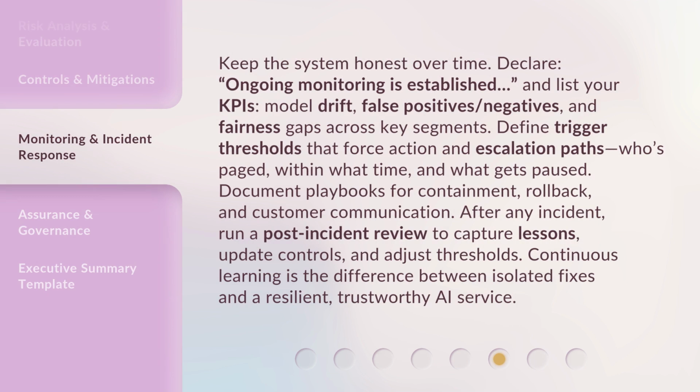Keep the system honest over time. Declare: ongoing monitoring is established, and list your KPIs: model drift, false positives/negatives, and fairness gaps across key segments. Define trigger thresholds that force action and escalation paths. Who's paged, within what time, and what gets paused. Document playbooks for containment, rollback, and customer communication.